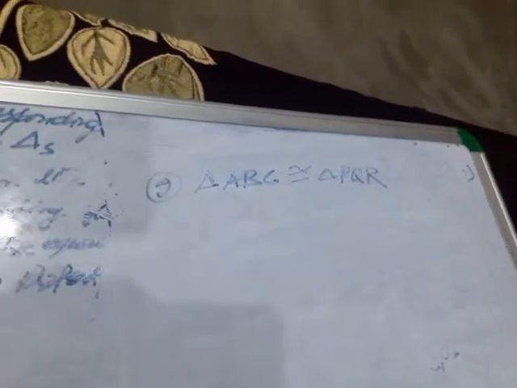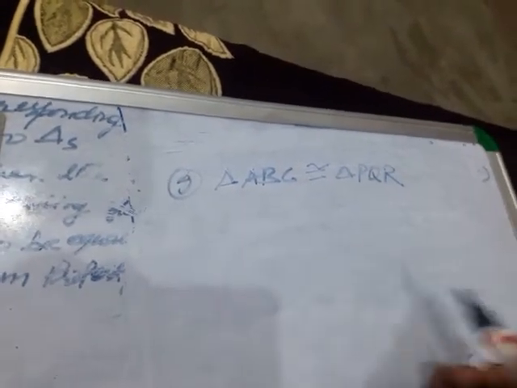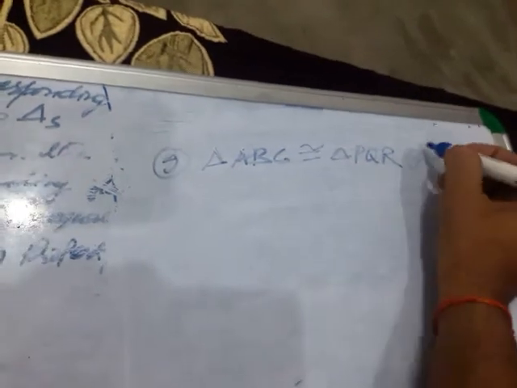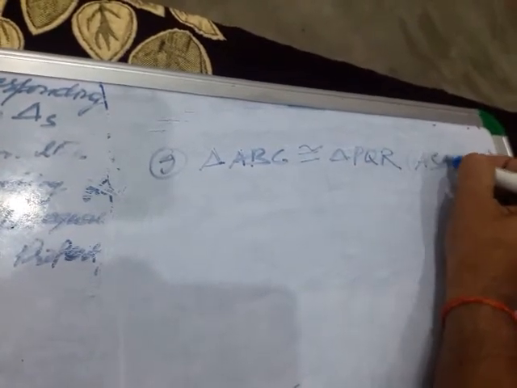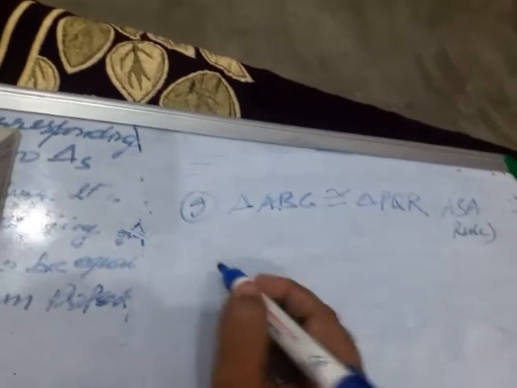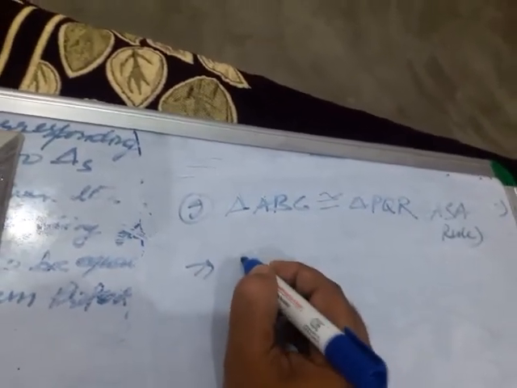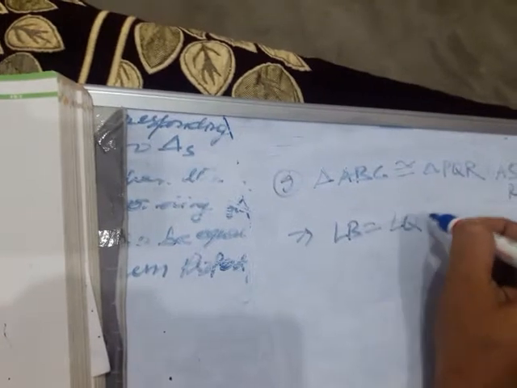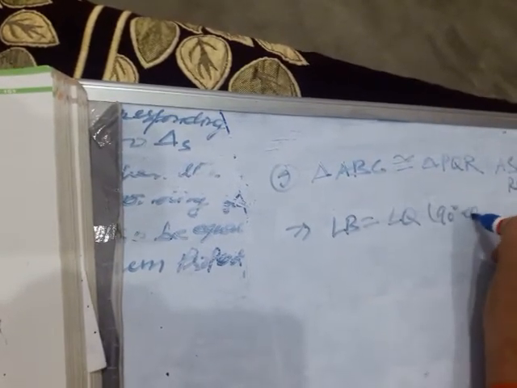Okay children, it is given by the ASA rule. This implies that angle B equals angle Q. See the figure, angle B equals angle Q, 90 degrees each.